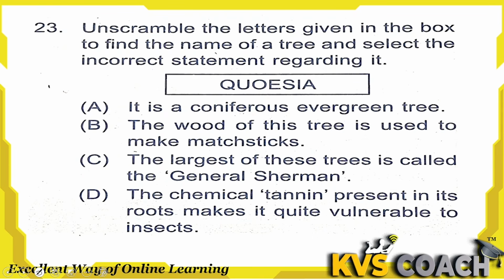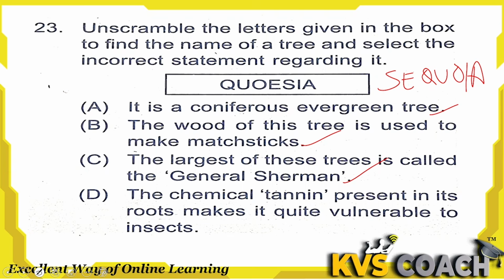Next is, unscramble the letters given in the box to find the name of the tree and select the incorrect statement regarding it. The tree name is sequoia. Option A, it is a coniferous evergreen tree. This is right. The wood of this tree is used to make matchsticks. This is absolutely right. The largest of these trees is called General Sherman. This is absolutely right. Option D, the chemical tannin present in its root makes it quite vulnerable to insects. This is not correct.